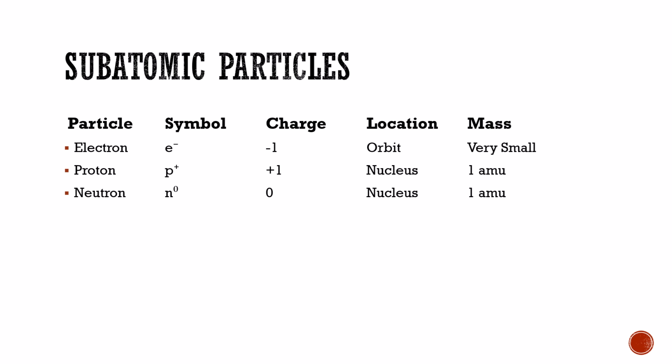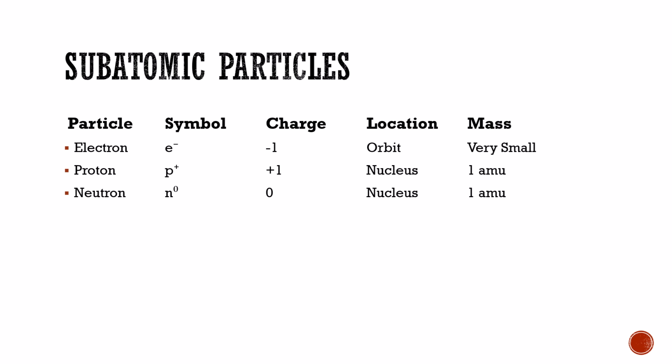The location is orbit, which means electrons are revolving around the nucleus, and the mass of the electron is very small.